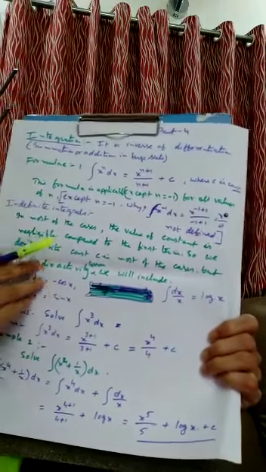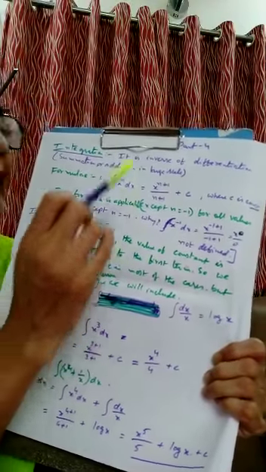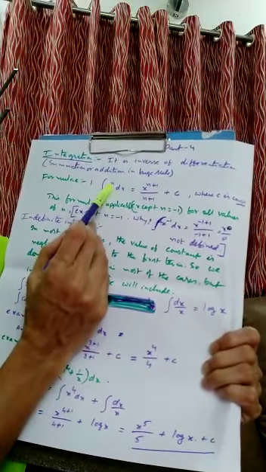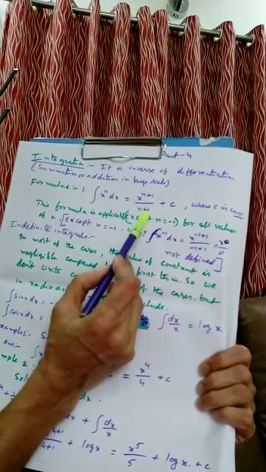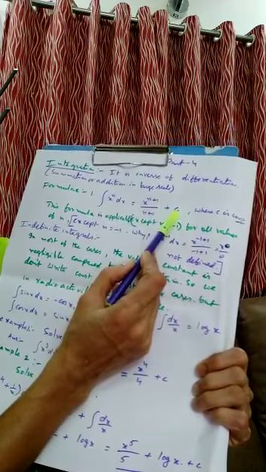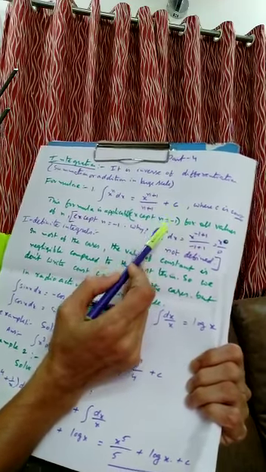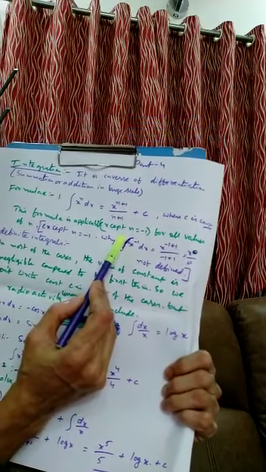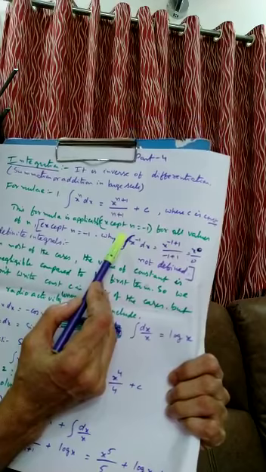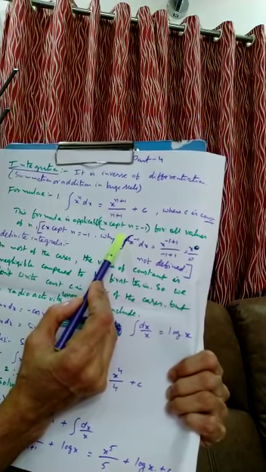I'll tell you what formula we apply if n is equal to minus 1.